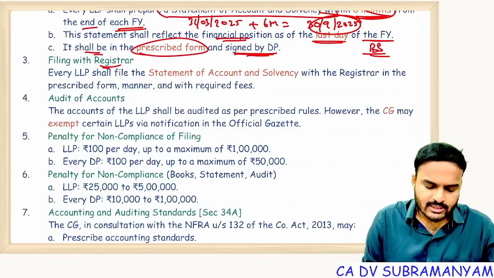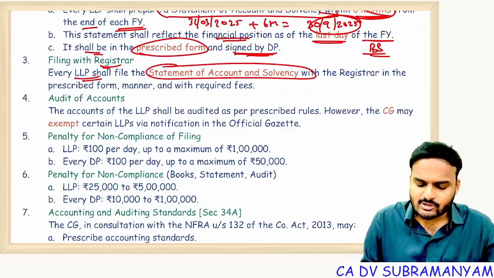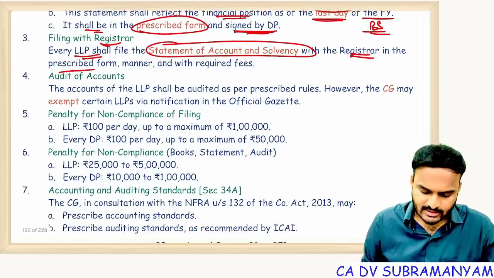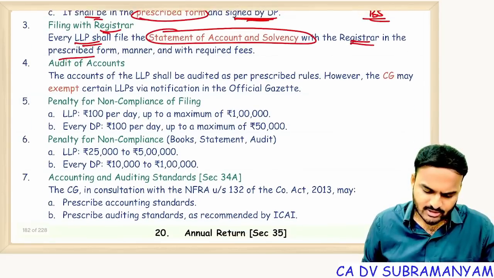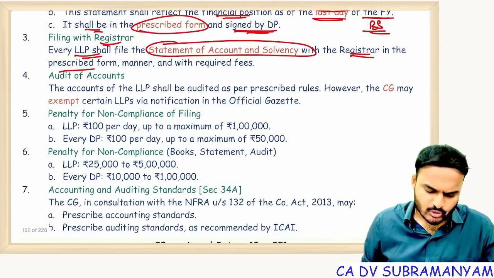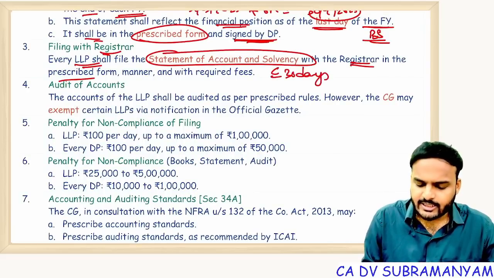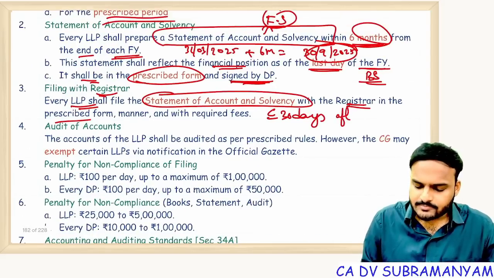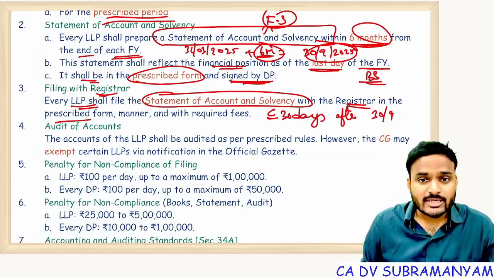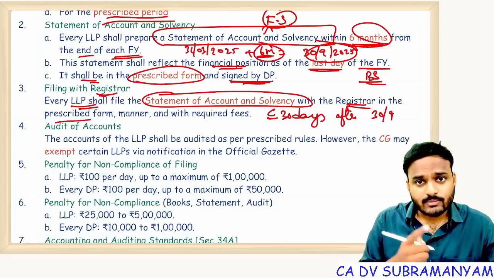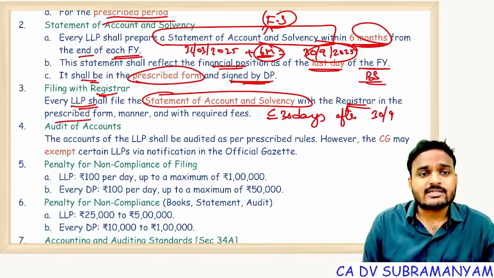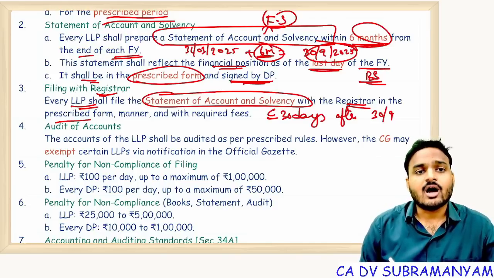Filing with ROC. Every LLP shall file statement of account and solvency with registrar in prescribed form within 30 days. Here you can see the time limit, within 30 days. So no time limit mentioned for preparation, but the time limit for filing this form is 30 days after 30th September. Within 6 months, this document should be kept ready. From 30th September onwards, 30 days time period is given for filing these statements with ROC.